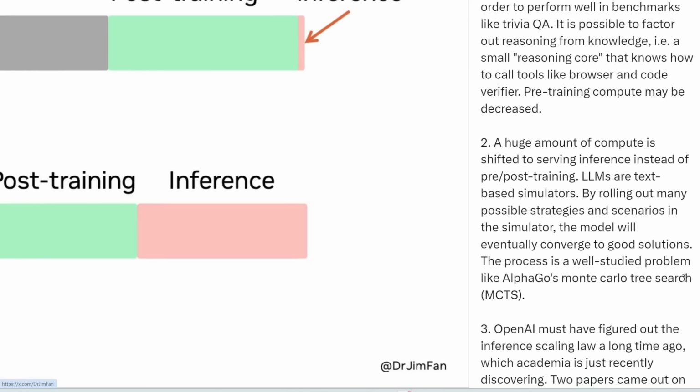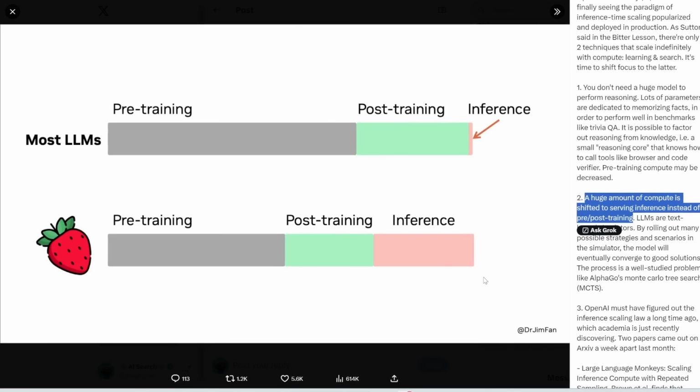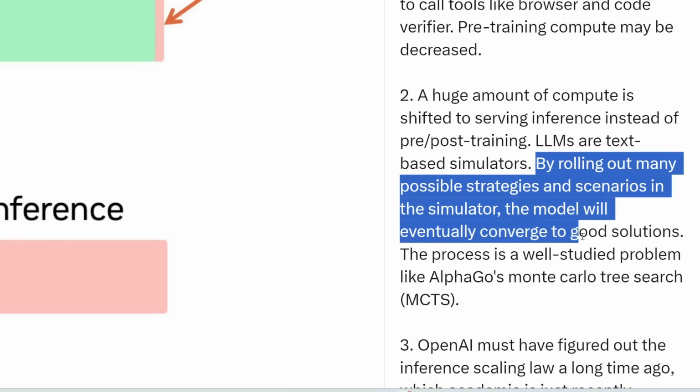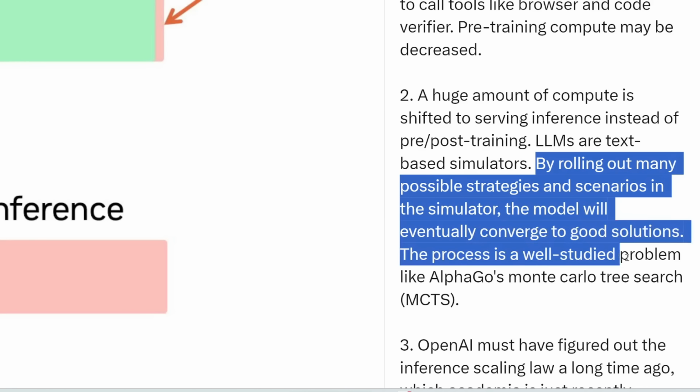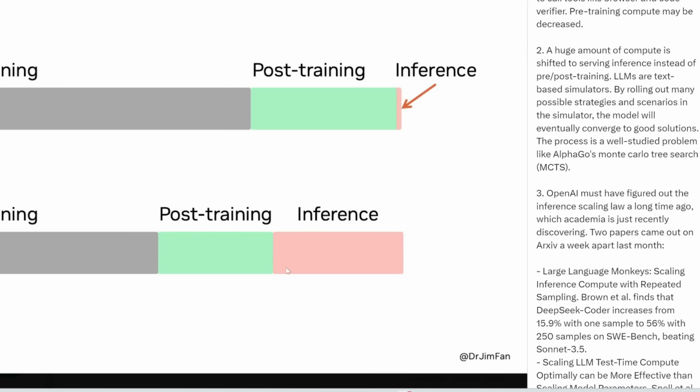So here's what Jim Fan said. A huge amount of compute is shifted to serving inference instead of pre and post training. And that's what I've mentioned here. So for O1, we're also using a decent amount of compute for inference to improve the quality of the response. By rolling out many possible strategies and scenarios in the simulator, the model will eventually converge to good solutions. The process is a well-studied problem like AlphaGo's Monte Carlo tree search, which I covered in this video. So it seems like in this step, it's doing the same thing. It's actually looking at multiple different scenarios, multiple different answers, and then through this algorithm called Monte Carlo tree search, it's choosing the best path forward. And so that's exactly what's going on here.